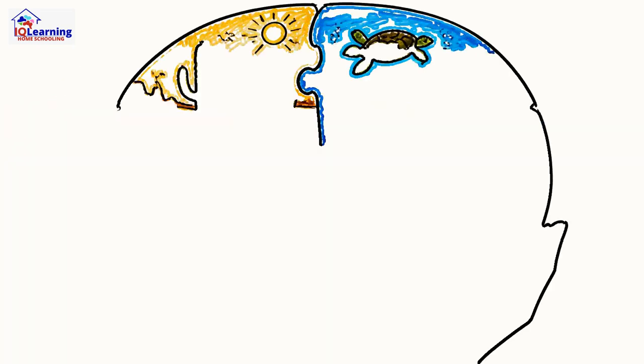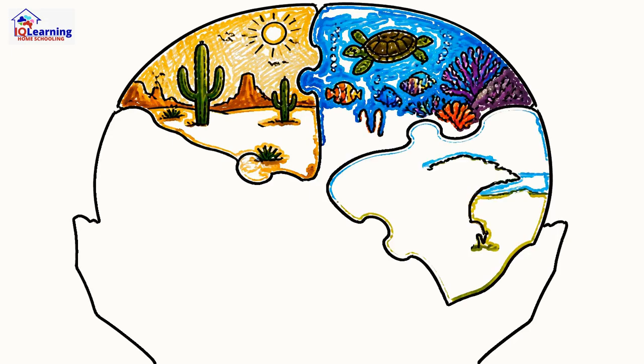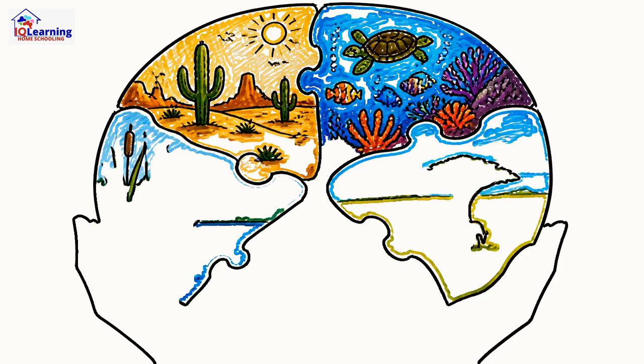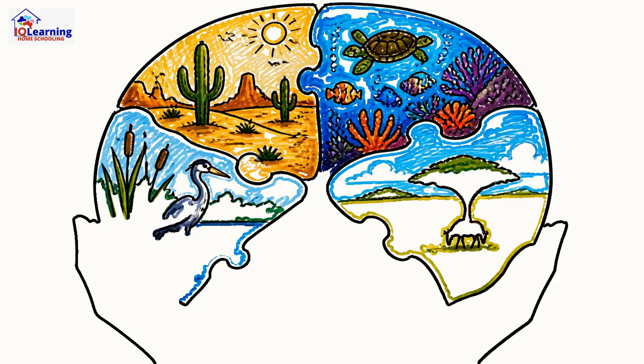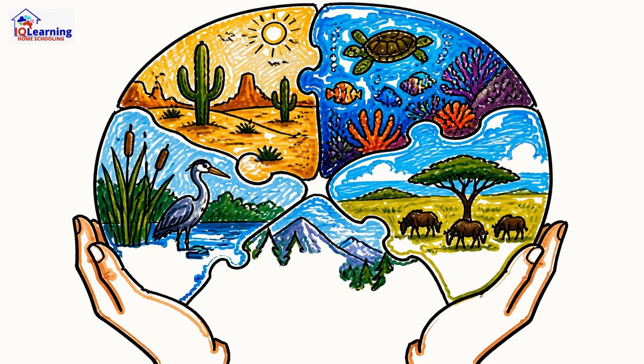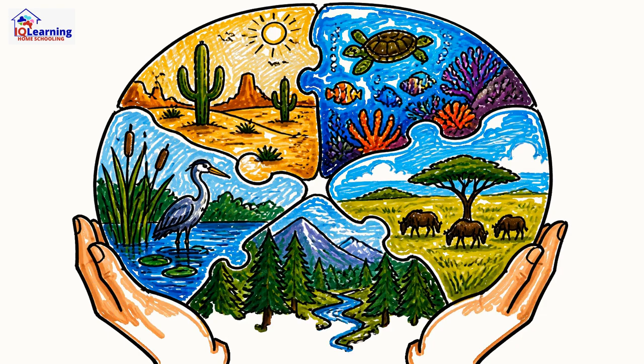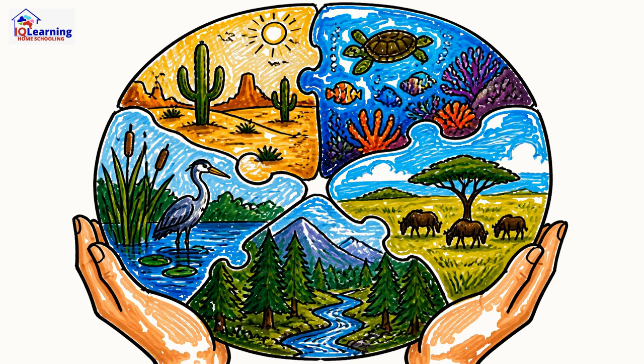Finally, we have ecosystem diversity. This is the variety of entire habitats: deserts, coral reefs, grasslands, wetlands. Each ecosystem provides unique services, like clean water from wetlands or climate regulation from forests. Losing an ecosystem means losing all the unique species and functions it supports.